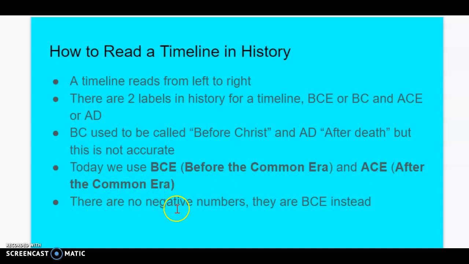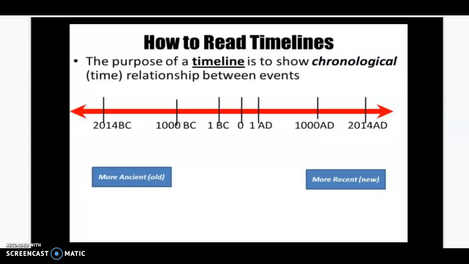And again, there are no negative numbers on a timeline. If you have BCE on the left side and ACE on the right side, then where the negative numbers would be on a mathematical timeline, it's actually just BCE, and there are no negatives. Let's look at a quick example. The purpose of timelines is to show the chronological, meaning time in order, relationship between events. And tomorrow you'll have a short activity to work on for this.